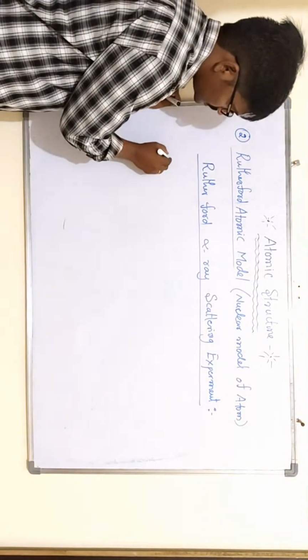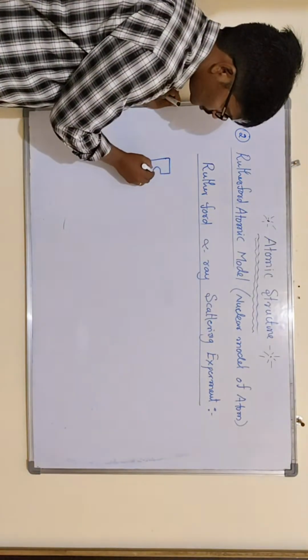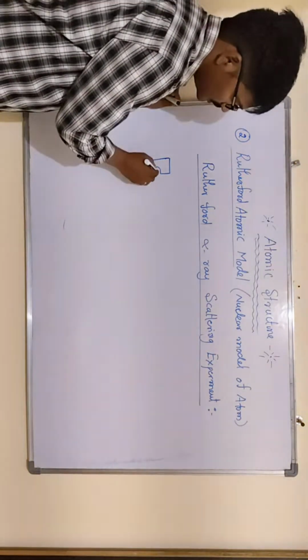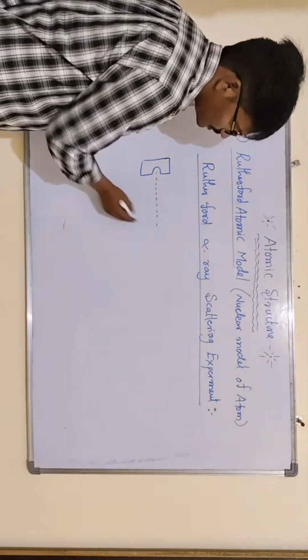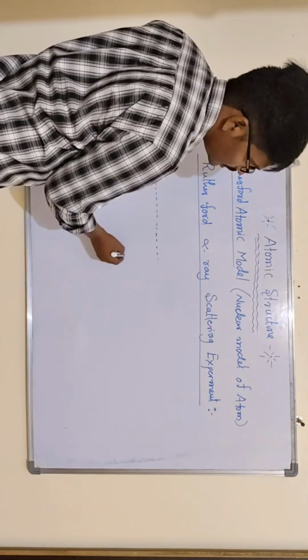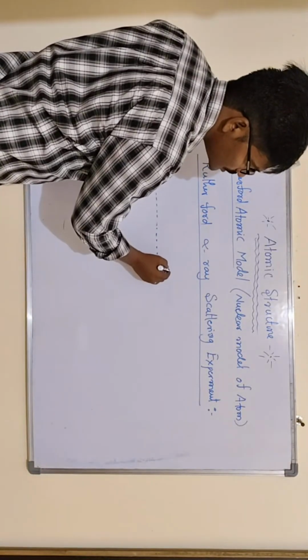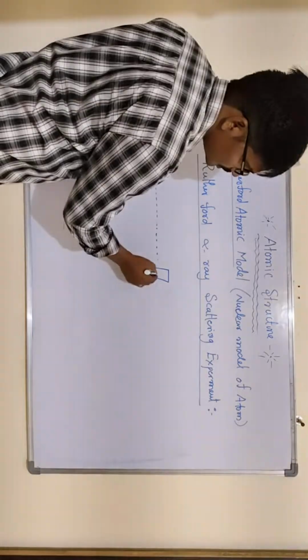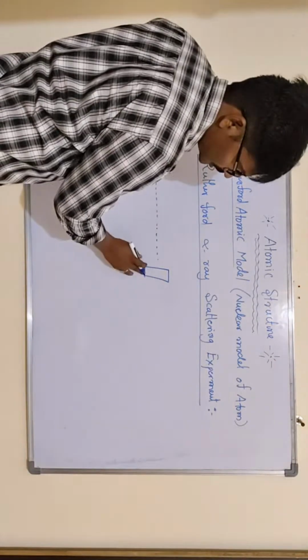Just assume this is the source of alpha particles. Alpha particles are produced from it. Here a thin gold foil is arranged.